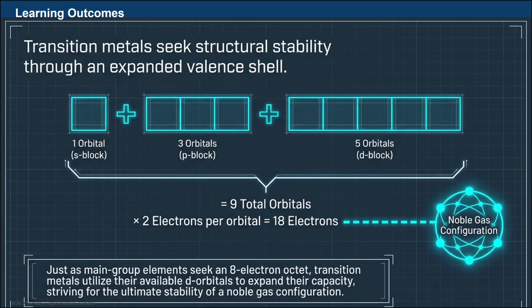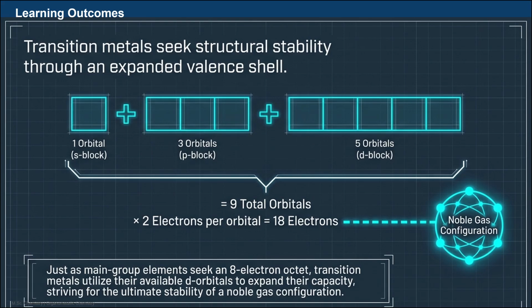Seeing the diagram itself, we can understand there are a total of 9 orbitals in transition metals, which seek structural stability through an expanded valence shell. In the s orbital, we have 2 electrons; in the p block, we have 3 orbitals comprising 6 electrons; and in the d block, we have 5 orbitals comprising 10 electrons. Totally, at 2 electrons per orbital, we get 18 electrons. So if you attain 18 electrons, you reach the noble gas configuration, which becomes stable throughout the process.